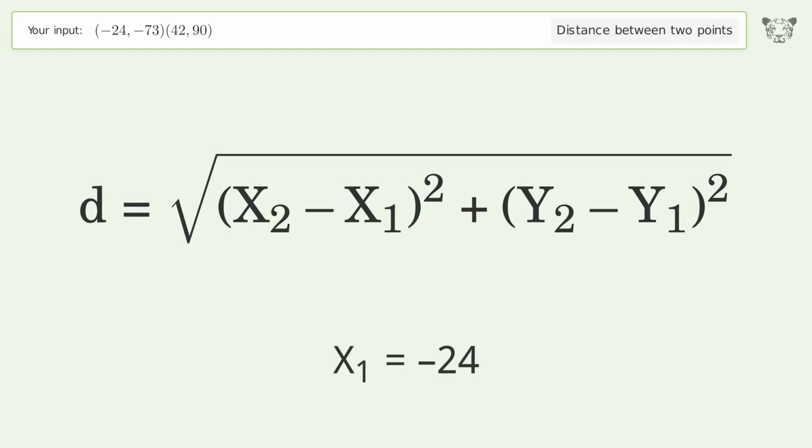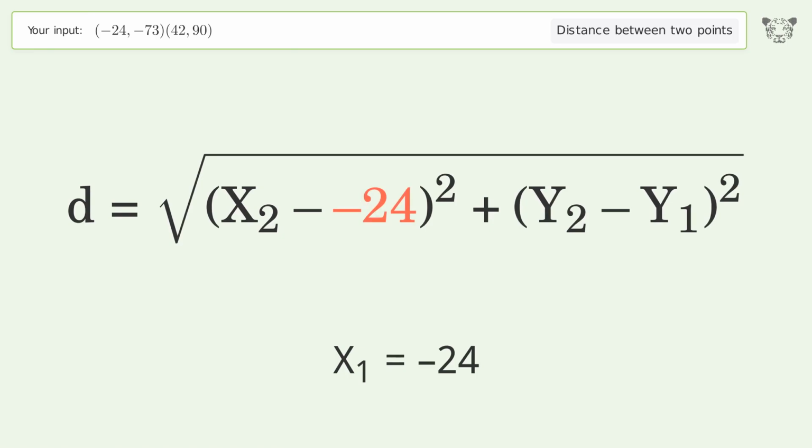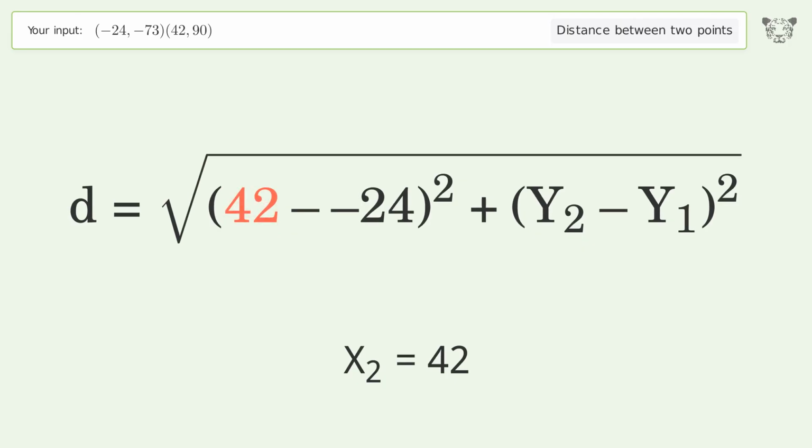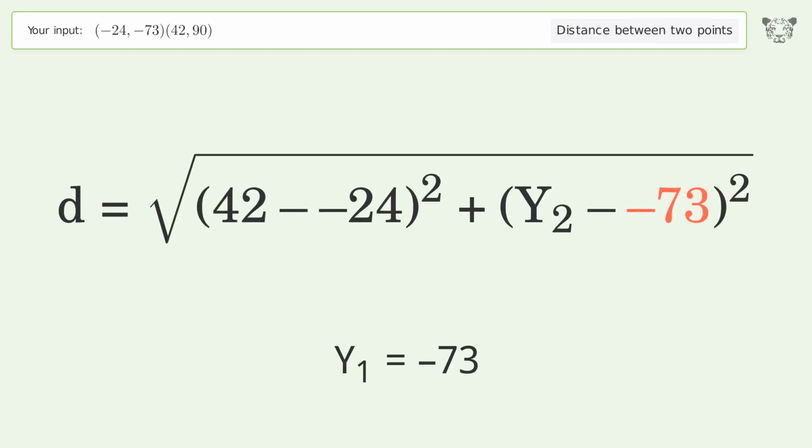x1 equals -24. x2 equals 42. y1 equals -73. y2 equals 90.